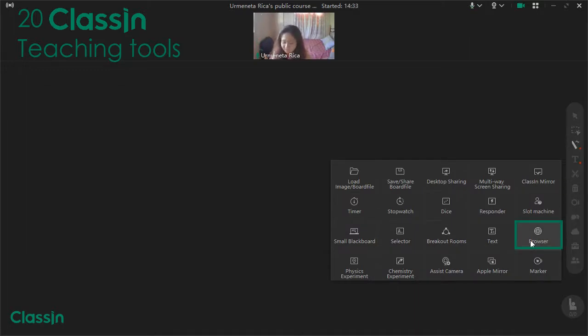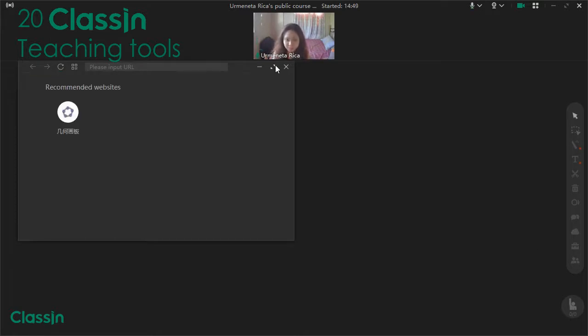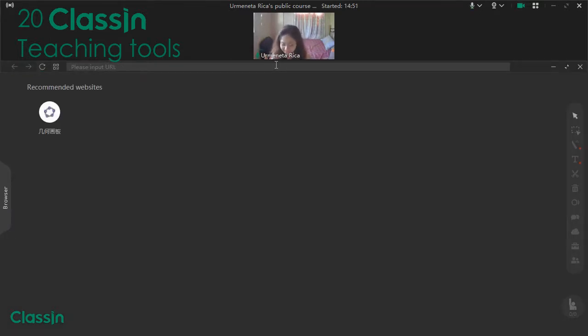Lastly is the browser. This is my favorite part because we can actually search for anything with it. It is very accessible and convenient for us to navigate. When there is a need, for example when it is important to watch a particular video for our lesson, we can search on YouTube, etc. So, let's try to search YouTube.